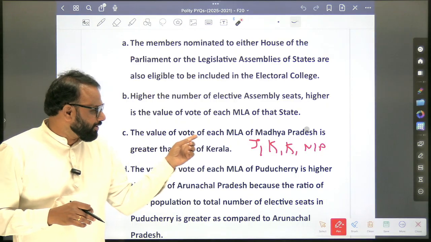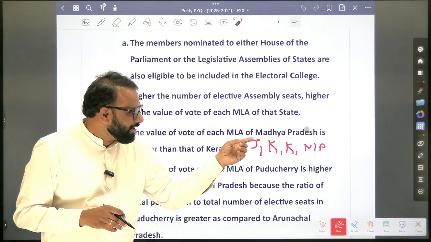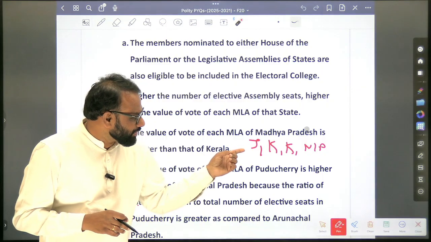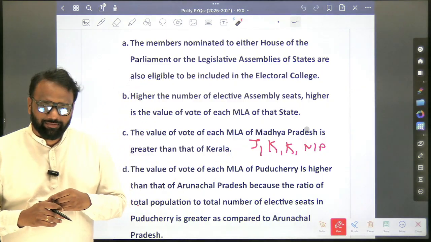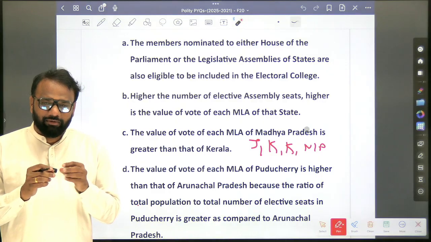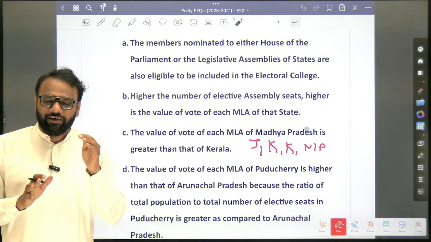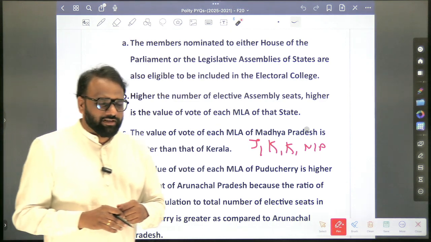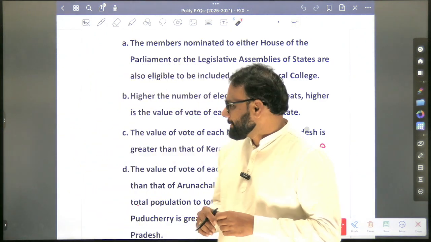Now the value of vote of each MLA of Karnataka is more than that of Kerala. False. Okay. So at least these basic things, at least for these four states will become perfect. If a similar kind of question appears in the next year, then we will be able to eliminate. Otherwise, what? Will not be able to do it.